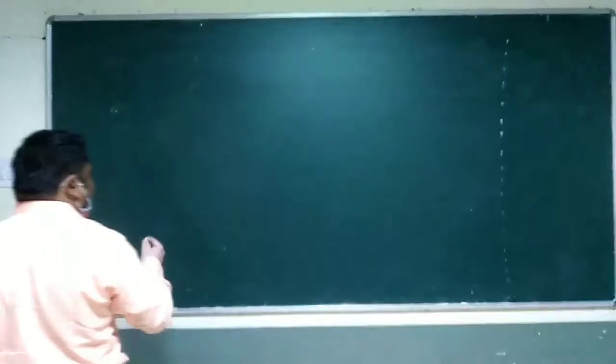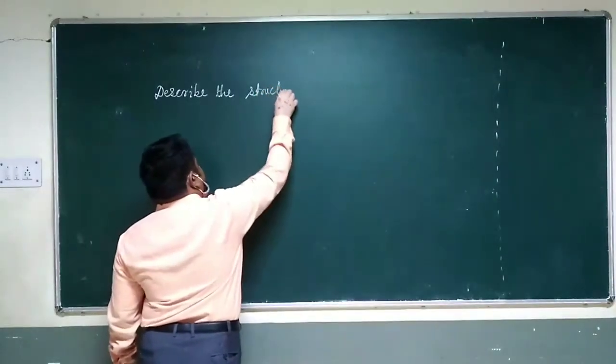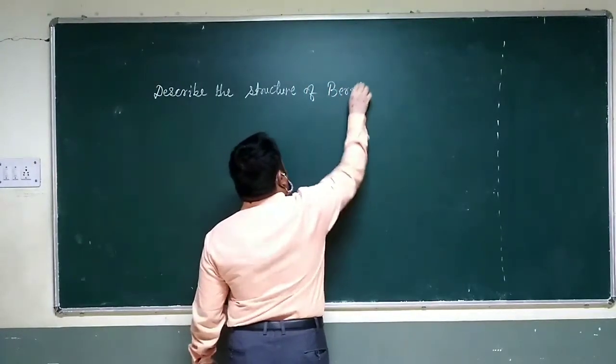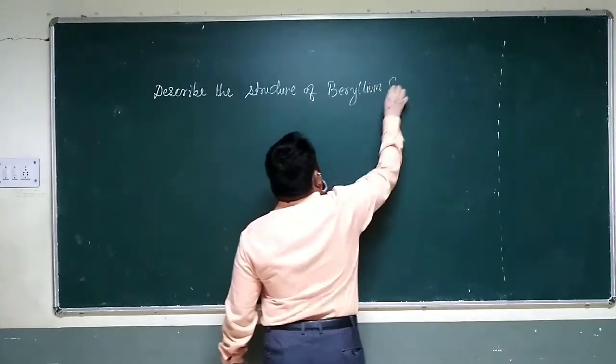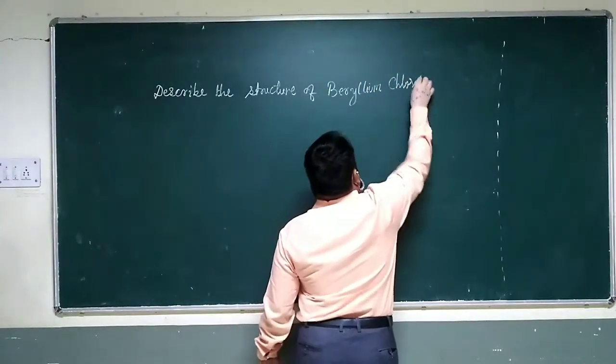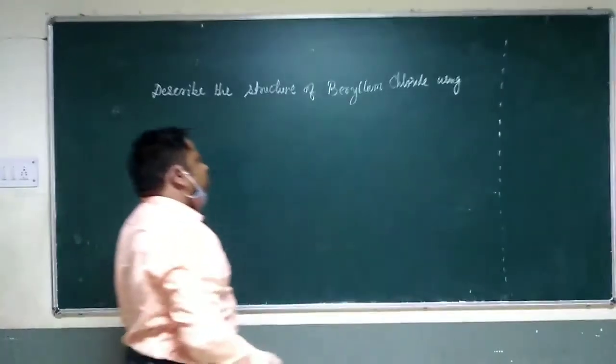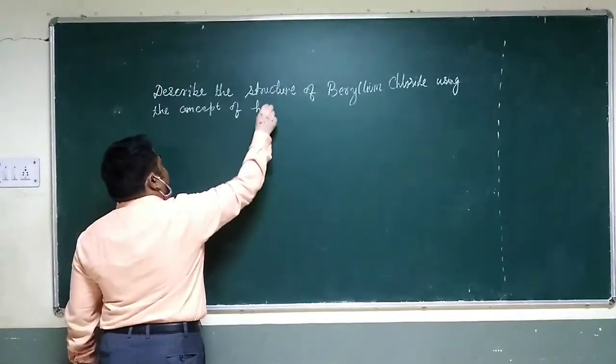So let us take the example of, say, if a question comes like this: describe the structure of beryllium chloride using the concept of hybridization.